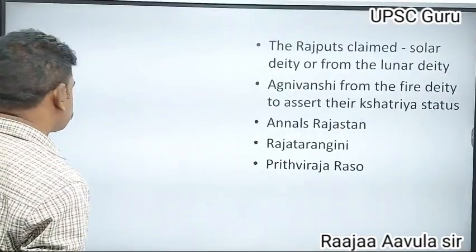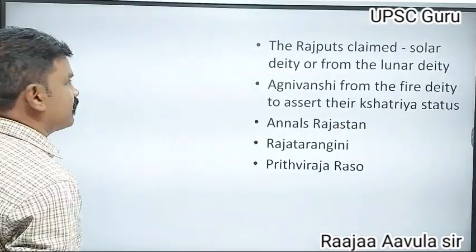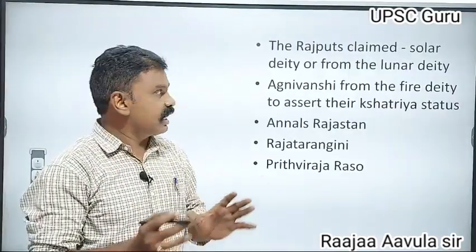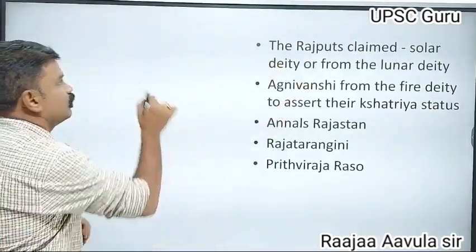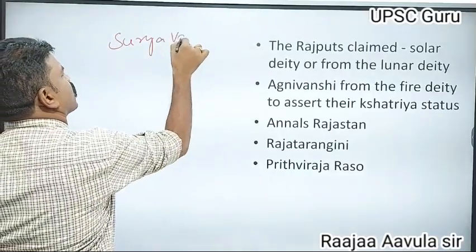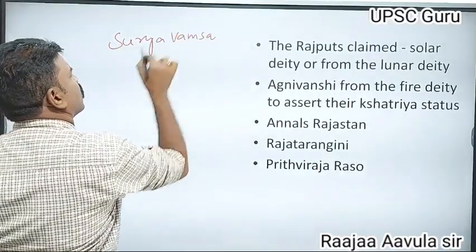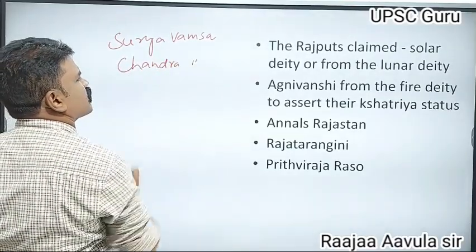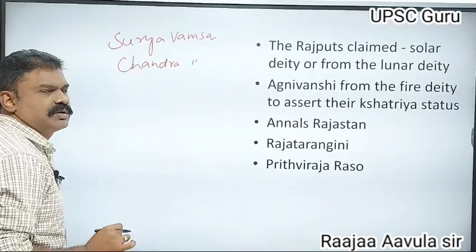The Rajputs claimed themselves as a solar dynasty and a lunar dynasty, that means Surya Vamsa rulers and Chandra Vamsa rulers.